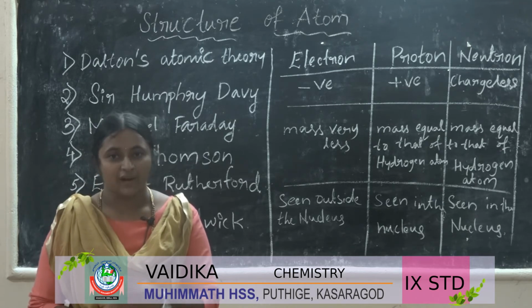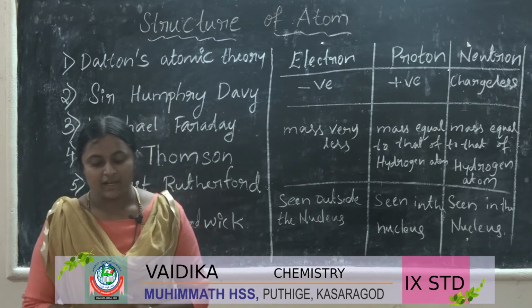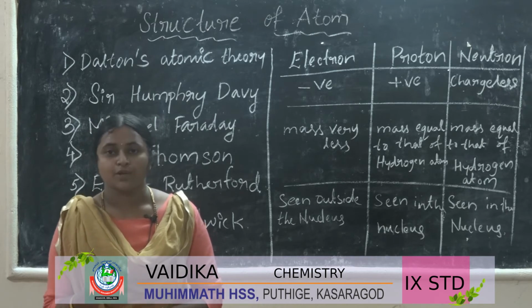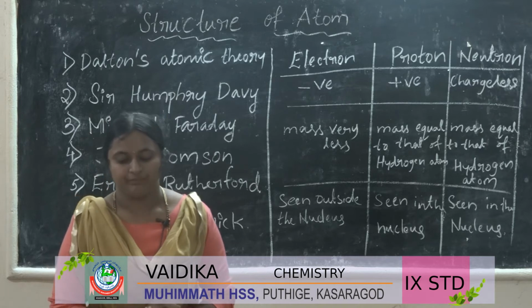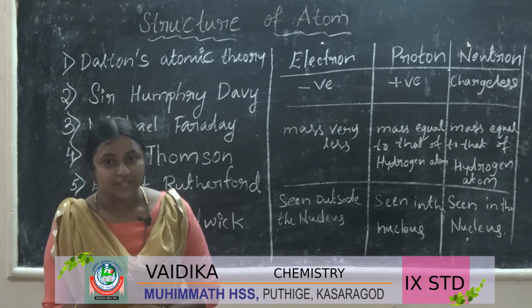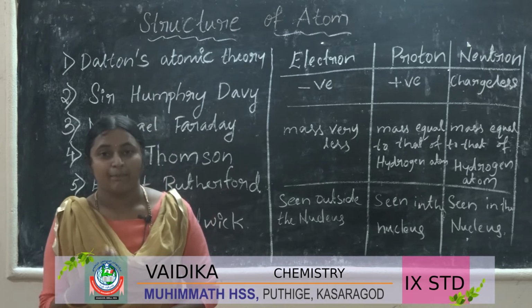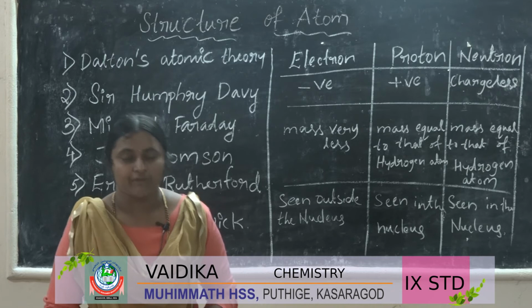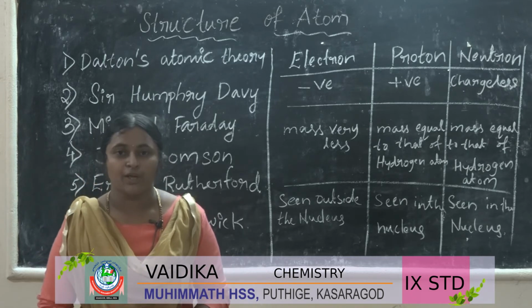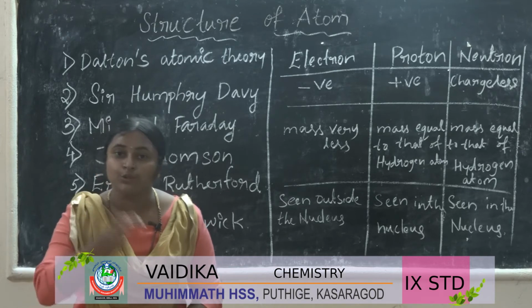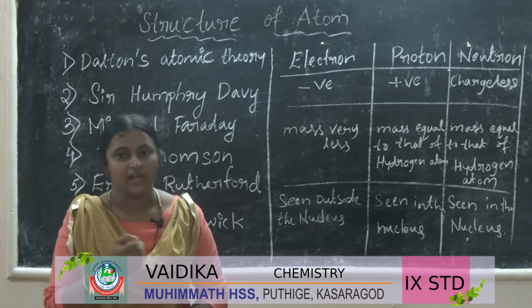After that, he found out in 1920 that the particle responsible for the positive charge in the nucleus is called the proton. The positive charge present in the nucleus is because of a particle called proton, and this proton has a charge opposite to the electron.